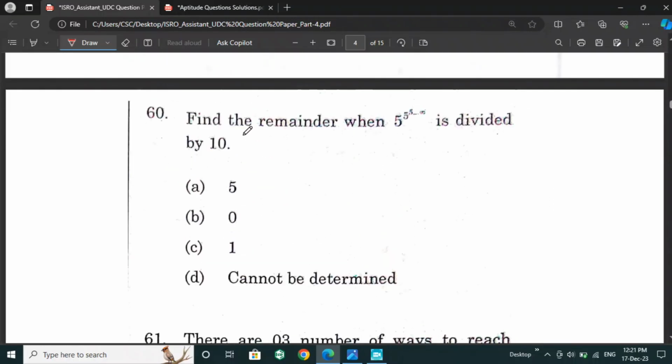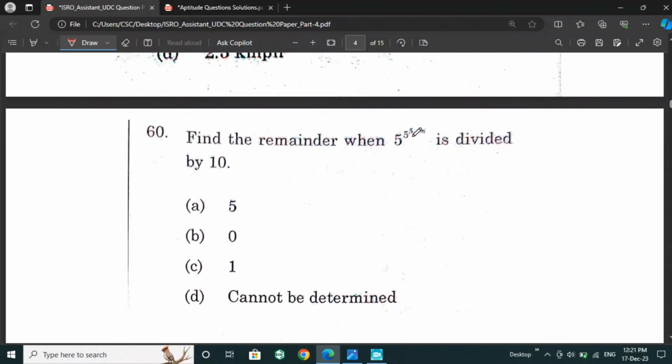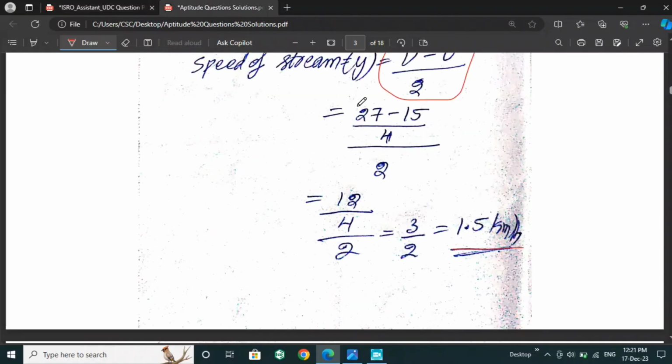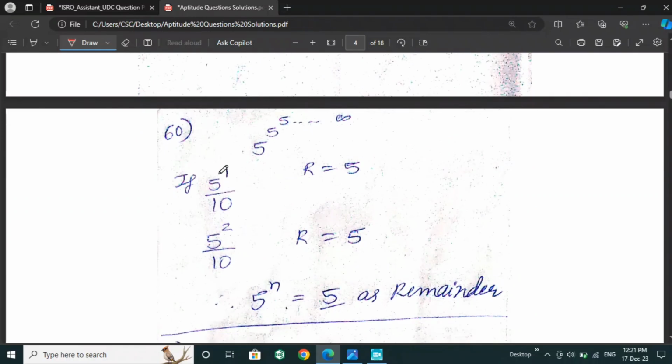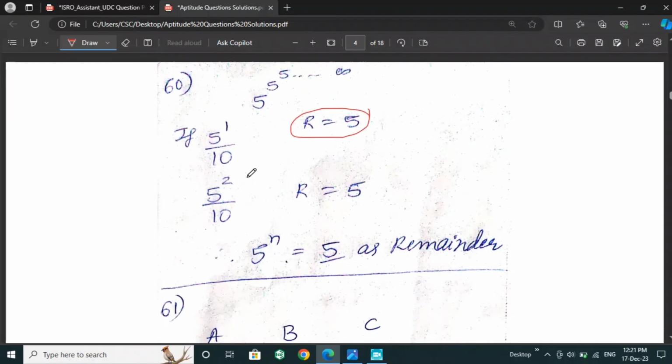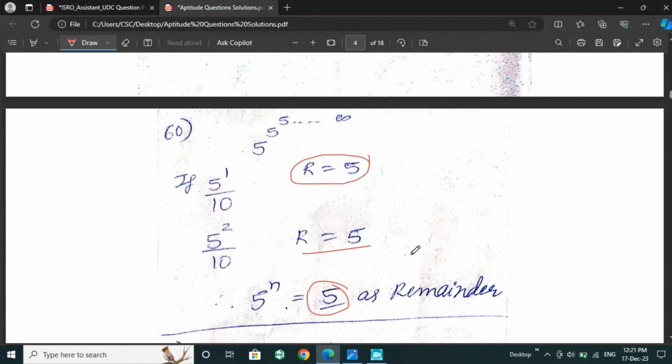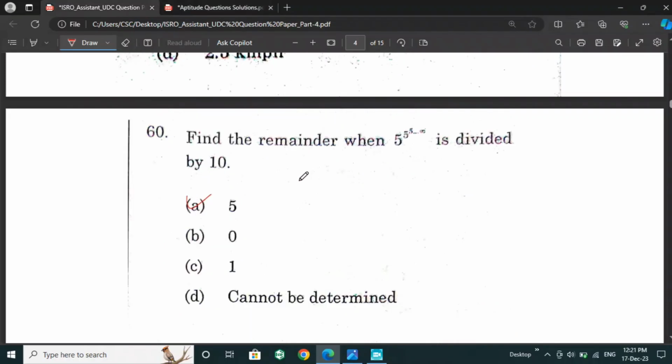Next is, find the remainder when 5 to the power n, up to infinity, is divided by 10. For this question, if we take 5 to the power 1 and divide by 10, we will get remainder 5 itself. Then if we take 5 to the power 2 also, we will get remainder 5. So if we take n number of powers, we will get the same remainder if we divide by 10. So the right answer is option A.